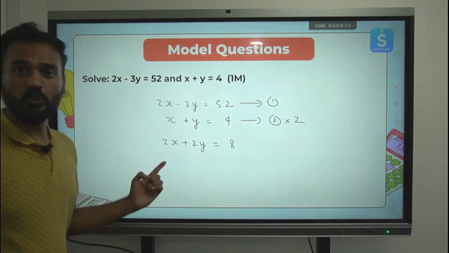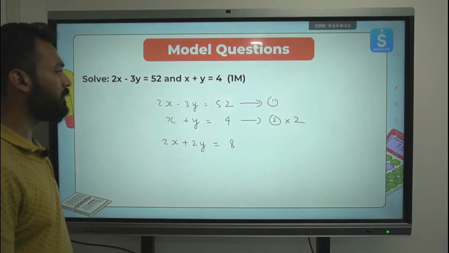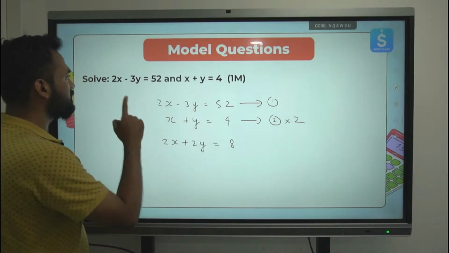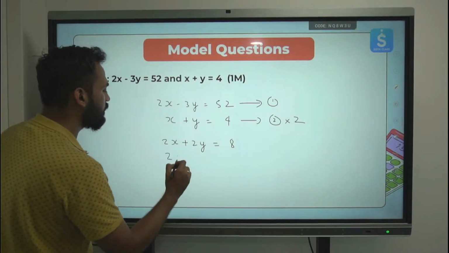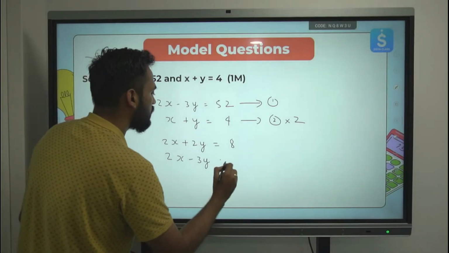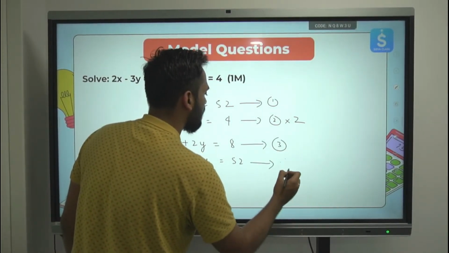Clear? 2x plus 2y is equal to 8. This is what I get when I multiplied equation number 2 by 2. Now the other equation is 2x minus 3y is equal to 52. I will write that equation below this. Let this equation be 3. This is equation number 1.